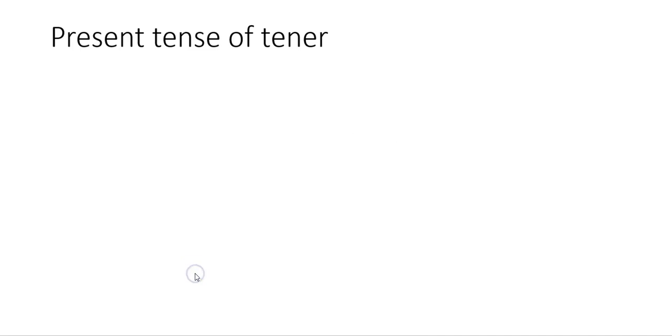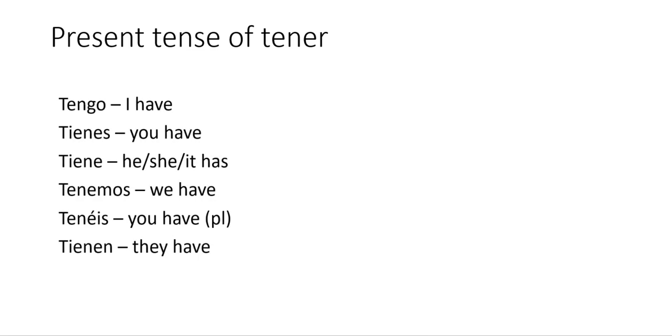This is a short video on how we use tener phrases in Spanish. So if we just look at the present tense of tener, what do we normally use tener for? Well, we normally use it for to have. So we've got tengo, tienes, tiene, tenemos, tenéis, tienen, and that's all in the present tense. However, there are some places when we might use tener, but it doesn't mean to have. Can anybody think of one where we might do that?